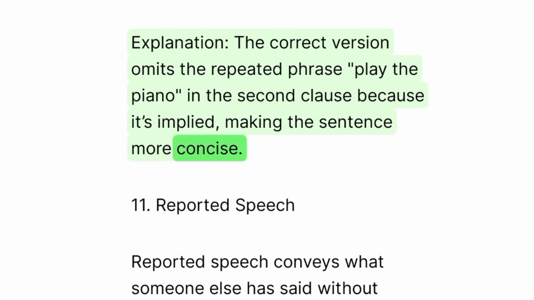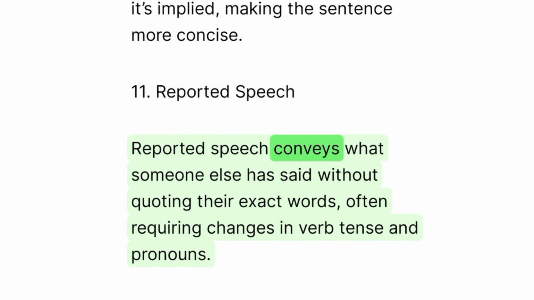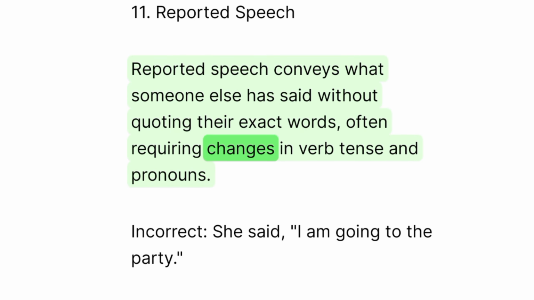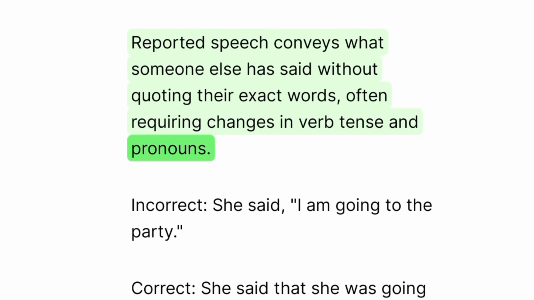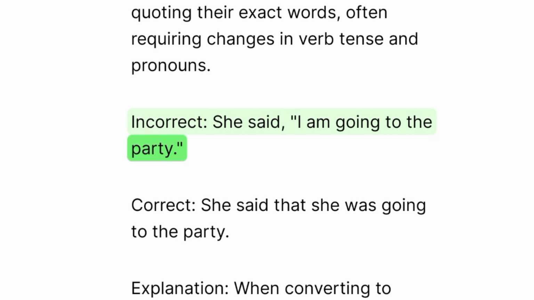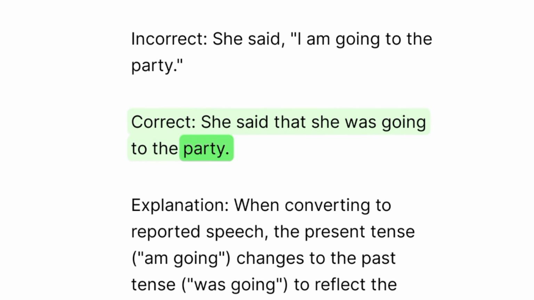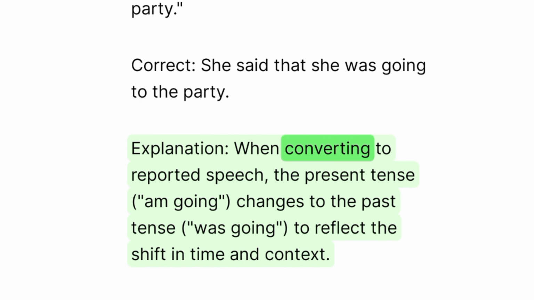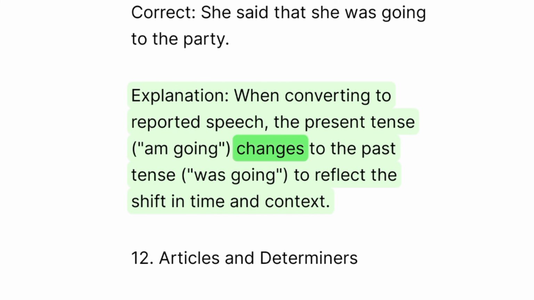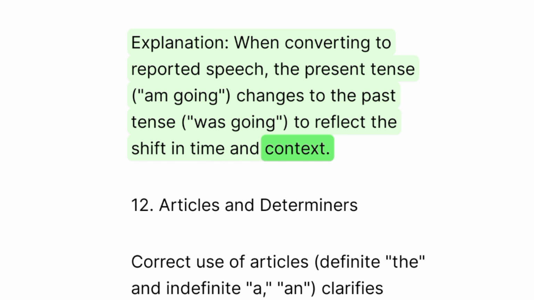11. Reported speech. Reported speech conveys what someone else has said without quoting their exact words, often requiring changes in verb tense and pronouns. Incorrect: She said, I am going to the party. Correct: She said that she was going to the party. Explanation: When converting to reported speech, the present tense, am going, changes to the past tense, was going, to reflect the shift in time and context.